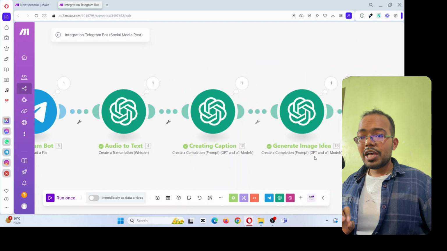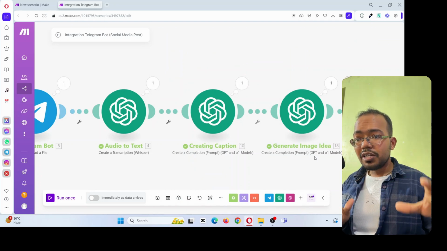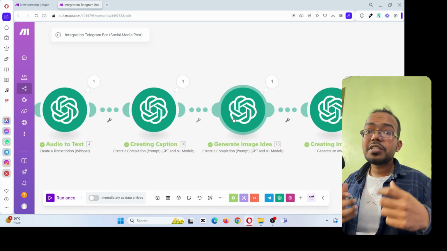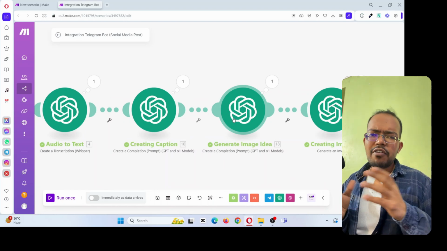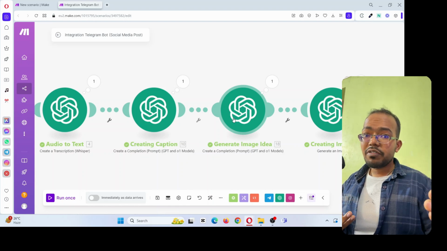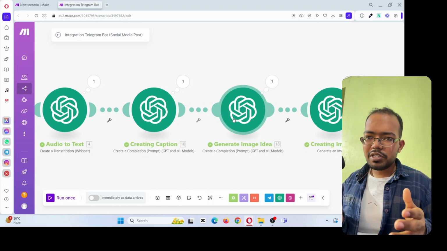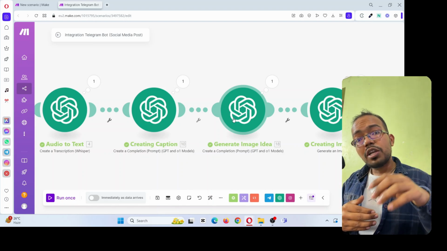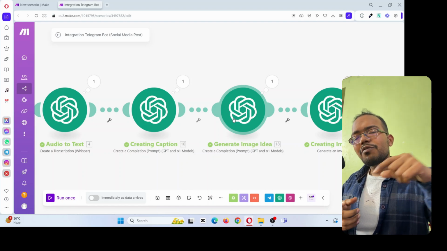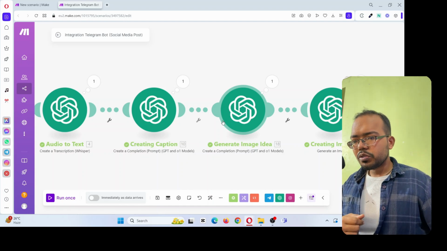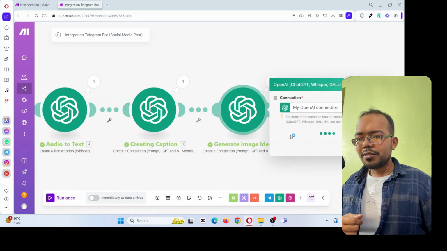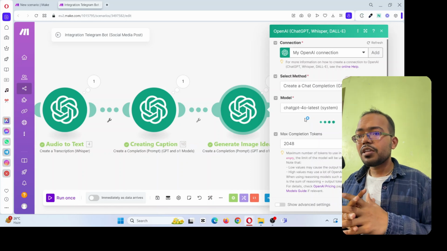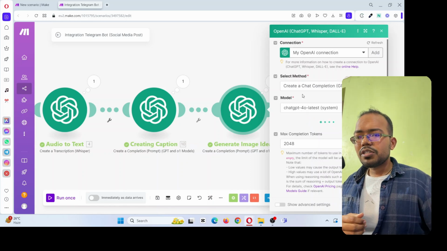So now what happens? AI takes that content and generates the caption, then I asked it to generate the image as well. Okay, but first I need the idea of the image, because every time you create some content it is something different, so it needs a different image. So how will that happen? I asked AI to generate the idea of the image as well, and then convert that idea into an image. Here I use a different model from OpenAI, which is DALL-E 3.